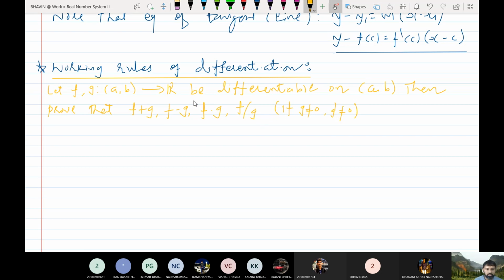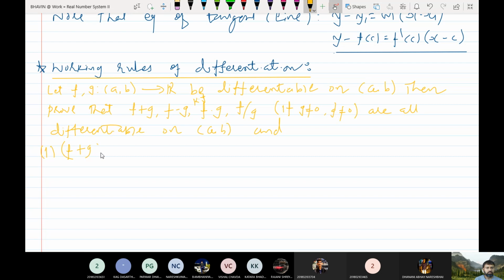I think I forgot here, I should write k into f, okay, are all differentiable on (a, b), and the derivative is given by the following formulas.